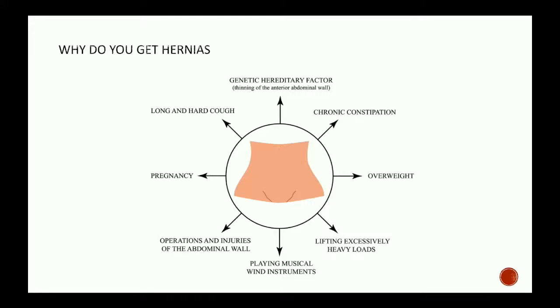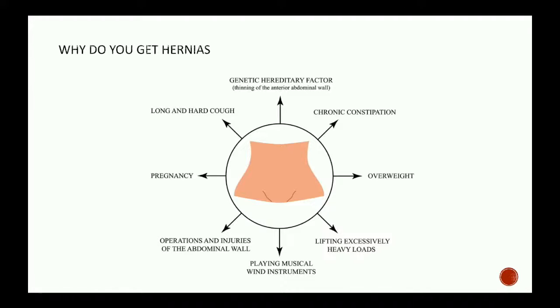If there were previous surgeries, the hernia can also come out through the scar tissue. Next is being overweight. If the person is overweight, there is a lot of fat deposition in the muscles and in the layers of the abdominal wall, causing the strength to come down. So this again predisposes a person to develop a hernia. Not necessarily all overweight people will get a hernia, but it's a predisposing factor. And again, lifting excessively heavy loads. If you consistently lift weight beyond your means for a long period of time, you are increasing the intra-abdominal pressure, and if you are predisposed, you can get a hernia.